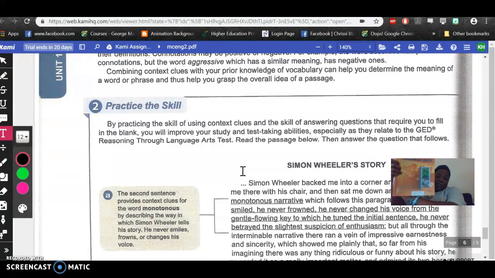Simon Wheeler's story, so it's in the blue one. If you don't have the blue one, it's okay. You can just print out these pages. I'll bring some with me on Saturday. So page 26 and 27.